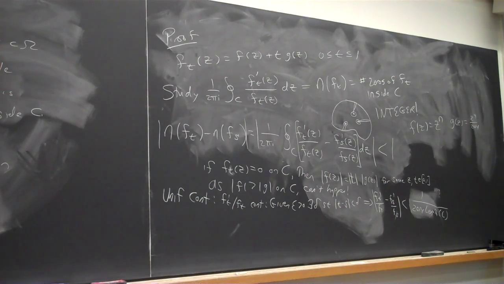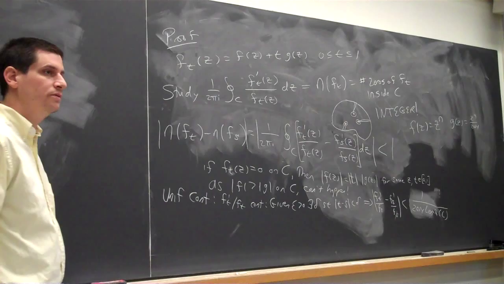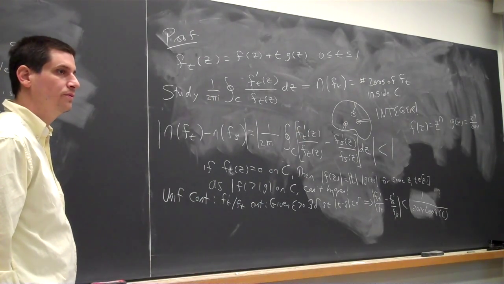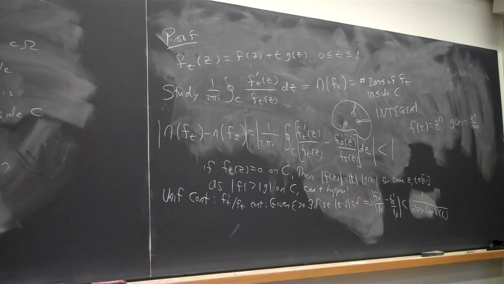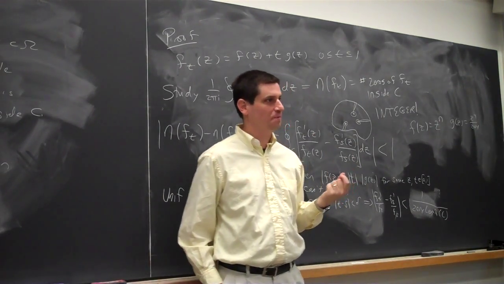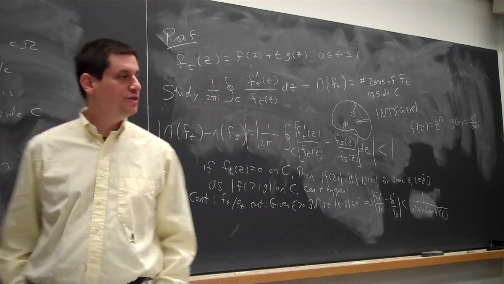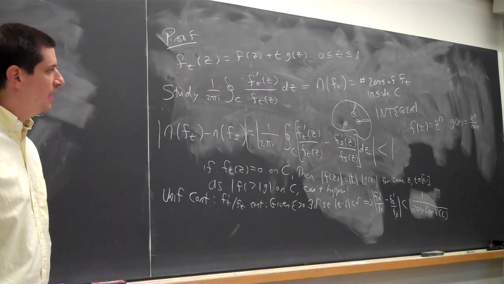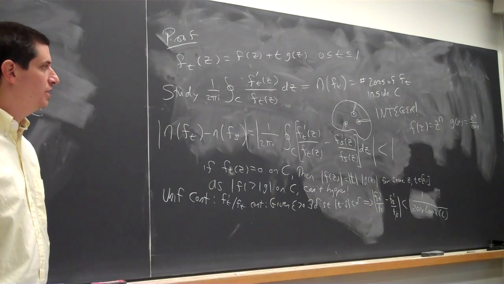Yes? It seems to me that we never use that f is bigger than g in the circle, just on the boundary. Correct. And the condition is assume f is greater than g on the circle. Oh, just on the boundary. Just on the boundary. So you're absolutely correct. That's exactly what you're supposed to be doing when you're seeing a proof. Do we ever use the assumption? Do you think that f will always be greater than f plus g or g inside the region?